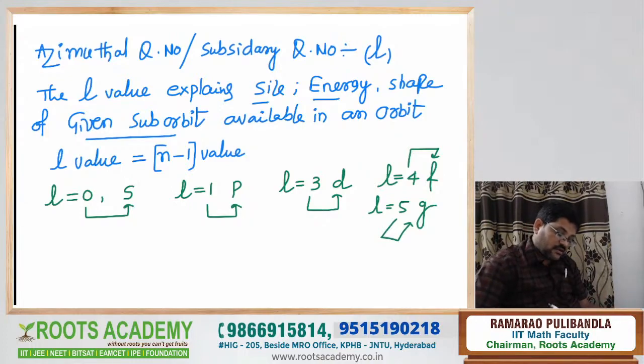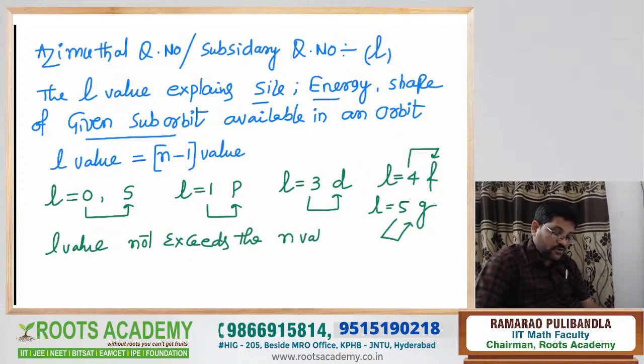Simple logic. Now, here, one of the nice points: L value does not exceed n value. L value does not exceed n value. That's why L value is equal to n minus 1. Not exceed means what? Say, for example, n value is equal to 3.